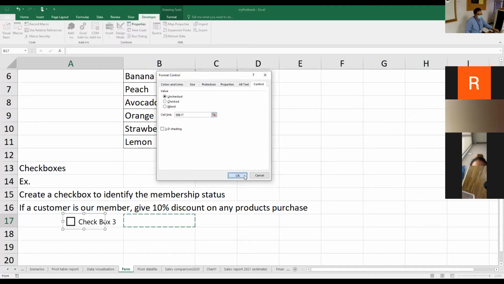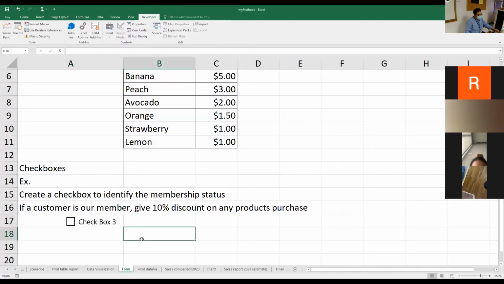After that, I click OK. So you can see that the cell link shows nothing at first because you haven't done anything with this checkbox yet. Now try ticking the checkbox and see what happens. Once you tick the checkbox, it shows true. Try again. You uncheck the checkbox, it shows false. That means the checkbox shows two different values, true or false only.